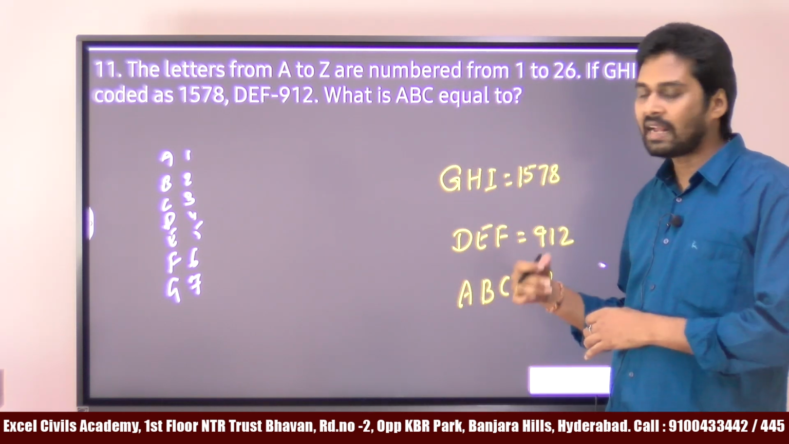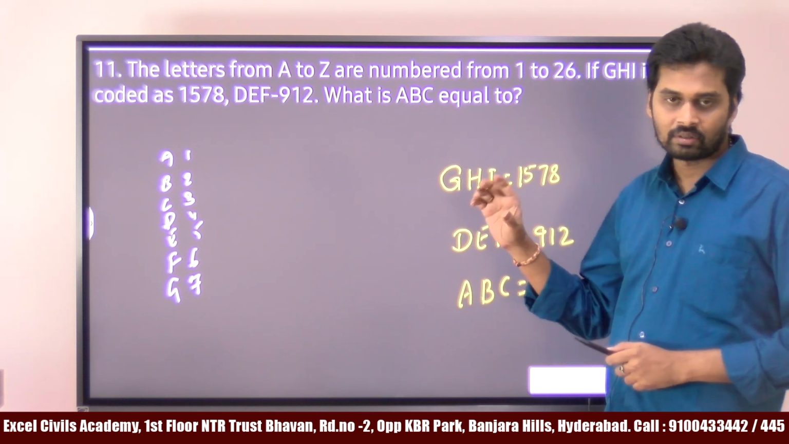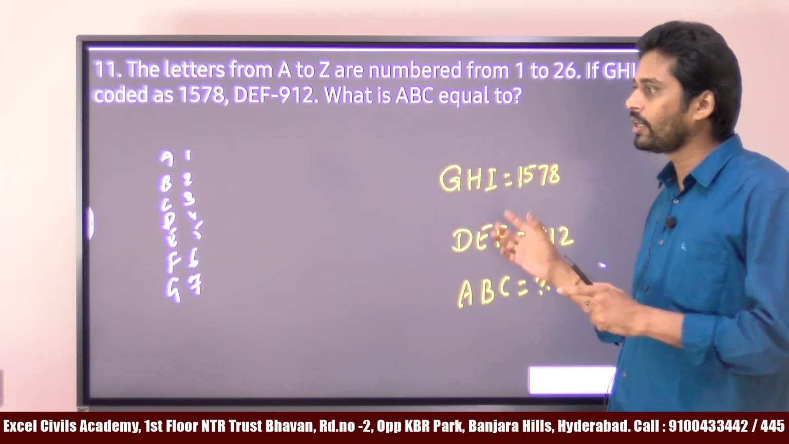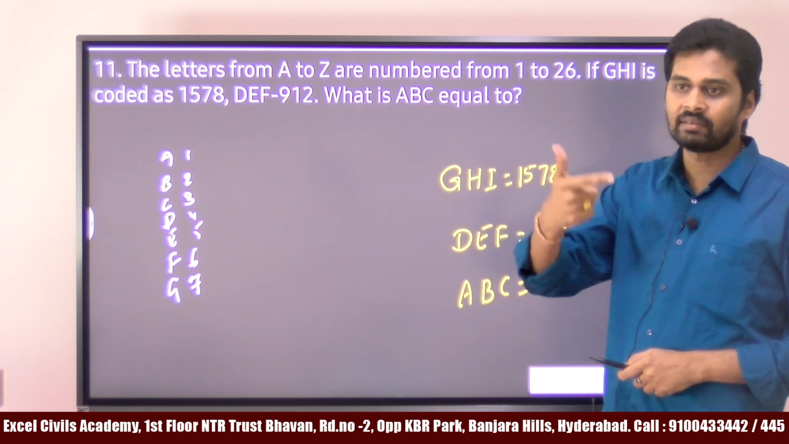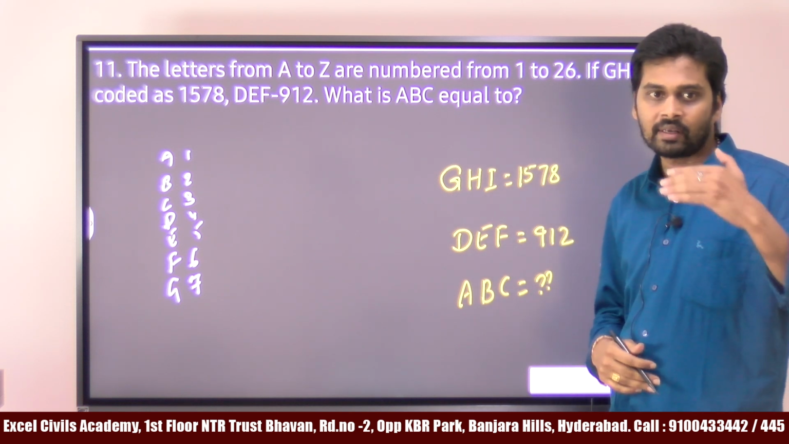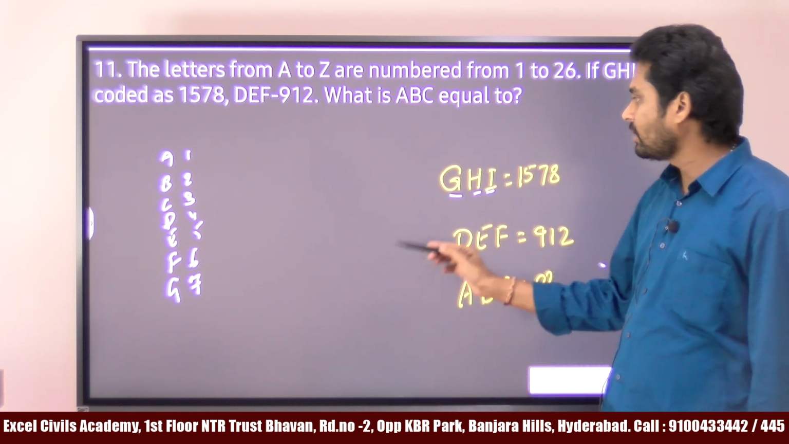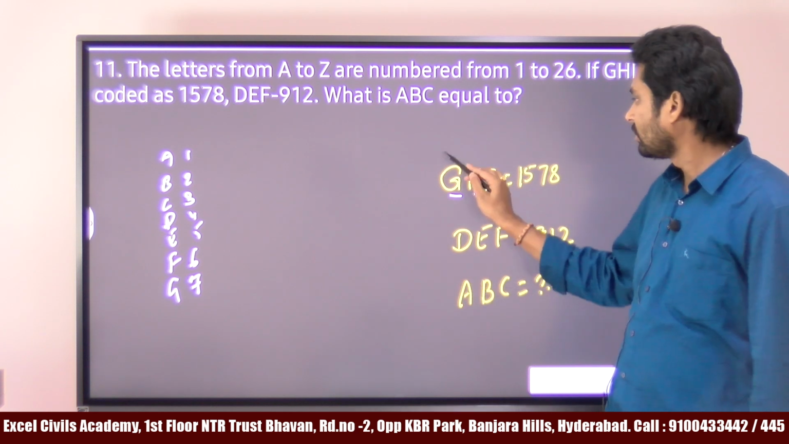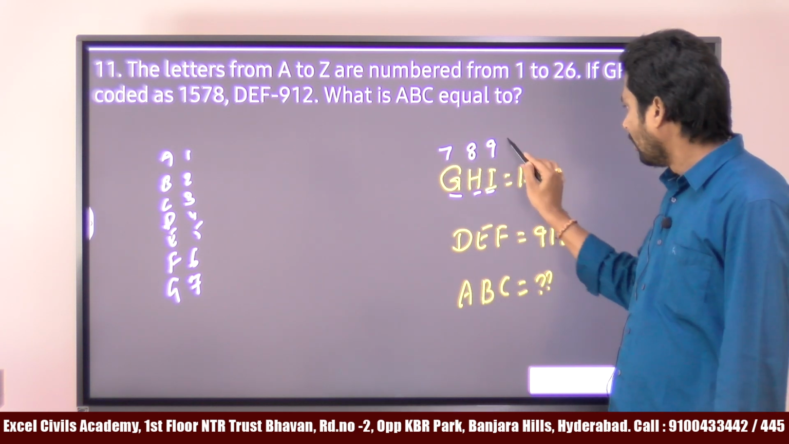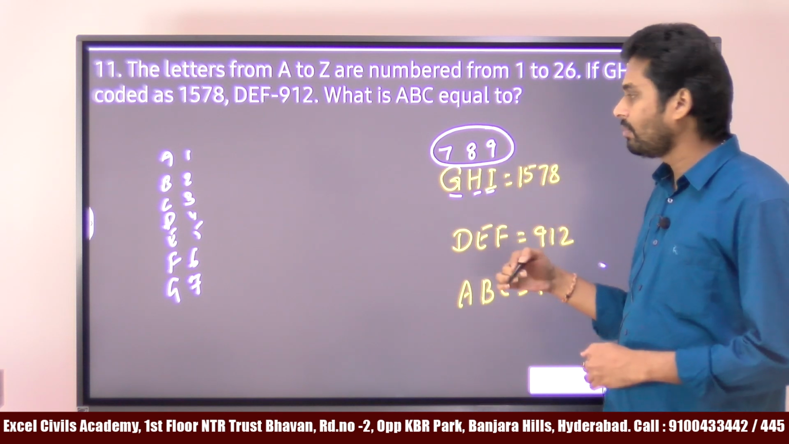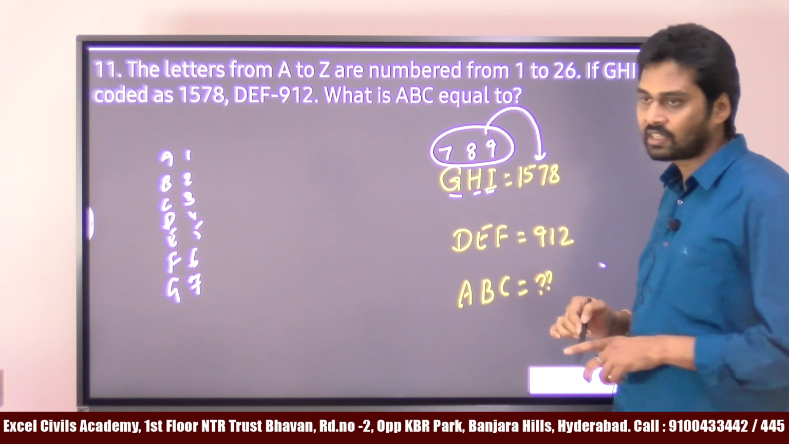The trick I will tell you in the classes, so you can easily remember this. Generally when we do coding and decoding or letter series problems, we need to remember the corresponding numbers to the letters. If you look at GHI, what is the number for G? 7. For H? 8. I? 9. Now if I give the numbers to GHI, we'll get 789. From this we need to get 1578.